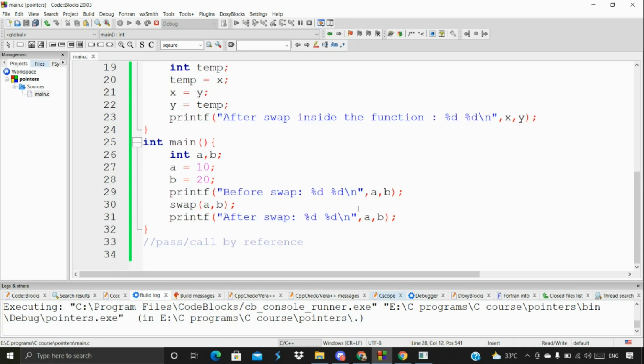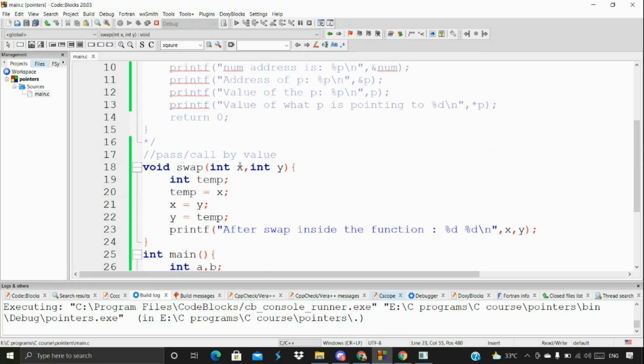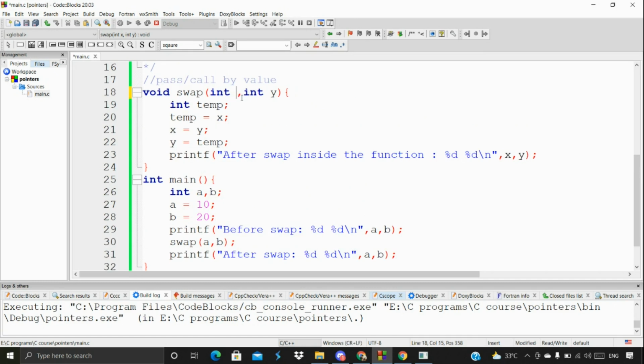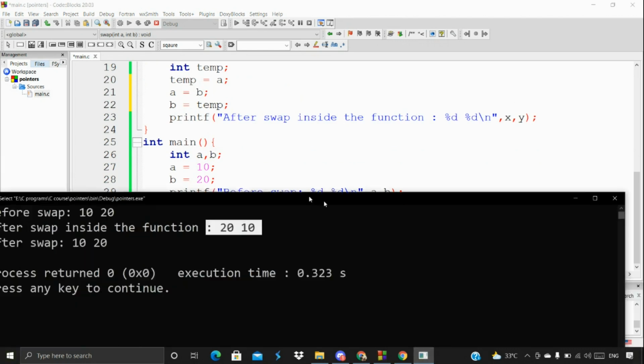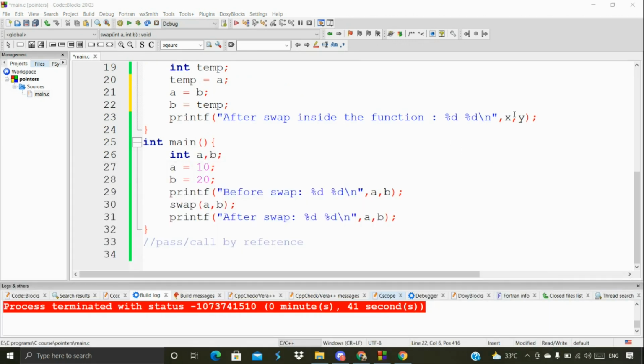What does that actually mean? You might be thinking about this a and this x. No, it's not at all true. You can even use a and b here because it's a user defined function. It doesn't mean anything different at all. Both are similar only. So you don't need to think about it in that way. That's the reason I also made it a and b. It's not about making it a, x and y, because those are user defined functions.